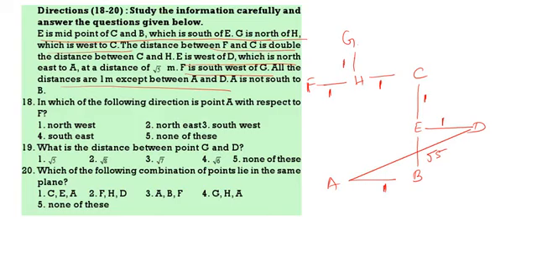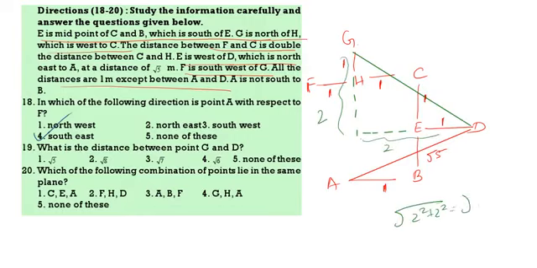Now first question. In which direction is A with respect to F? With respect to F, where is A? So F is here, A is here. So A is to the southeast. What is the distance between G and D? Between G and D, what is the distance? This will be 2 meters and this will be 2 meters. Root of 2 square plus 2 square, that is root 8. Root 8 is the correct answer.